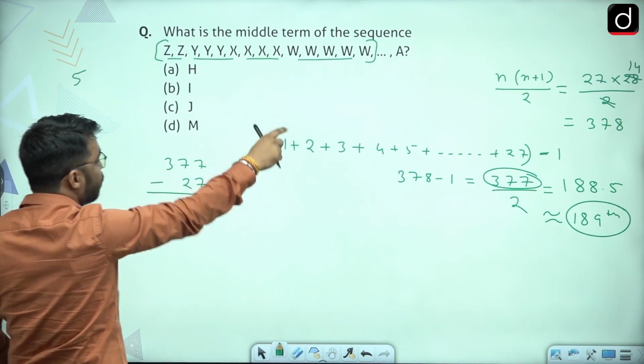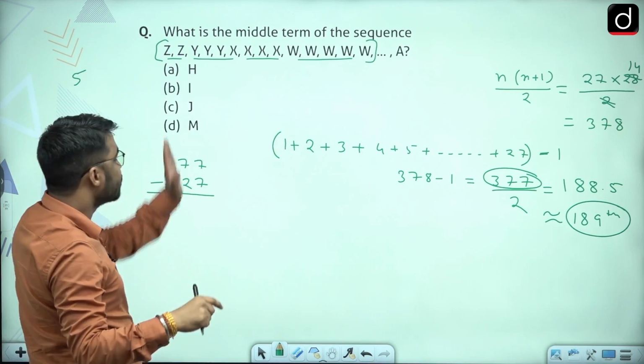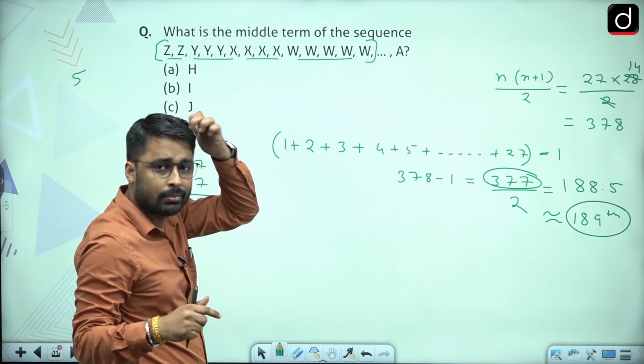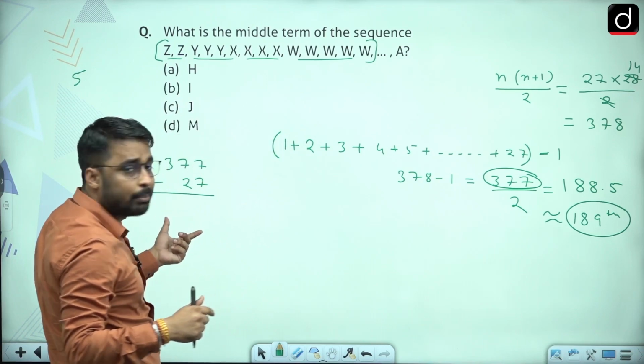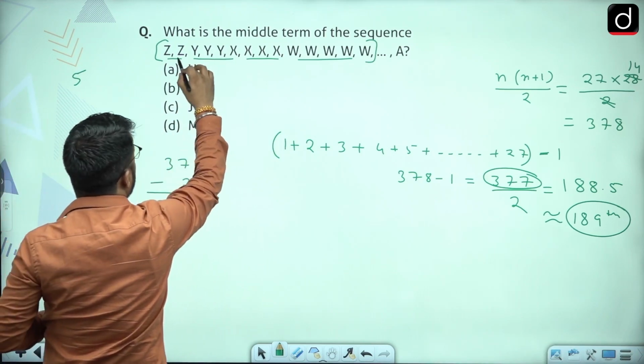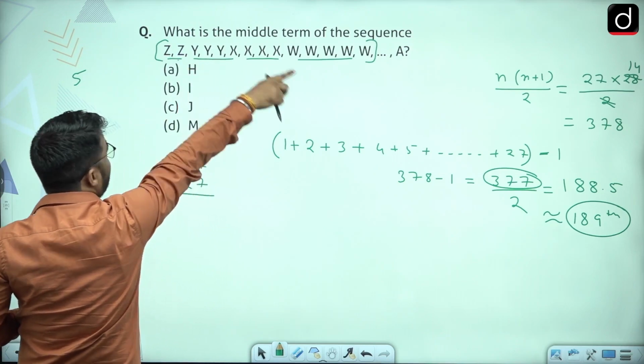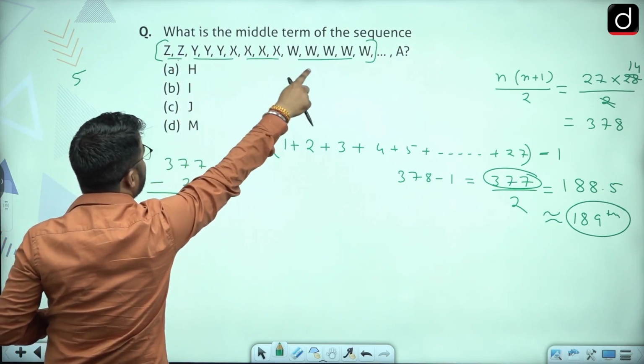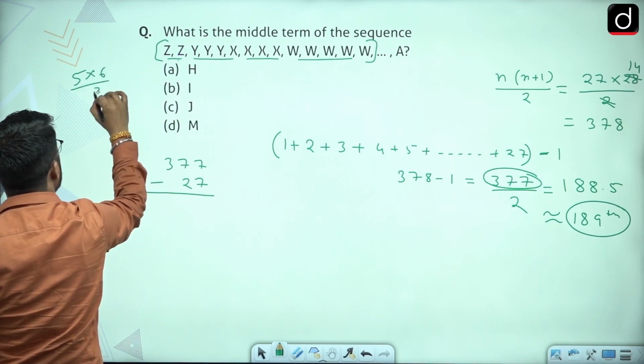I'm explaining to you why this method is correct. This is not what you should have tried in your exam. This is just to give you an idea that our method is correct. We are talking about the correct concept. See here, it will be 1 plus 2. I'm just adding 1 and I will be subtracting 1. So it will be 1, 2, 3, 4, 5. So it will be 5 into 6 by 2 minus 1.